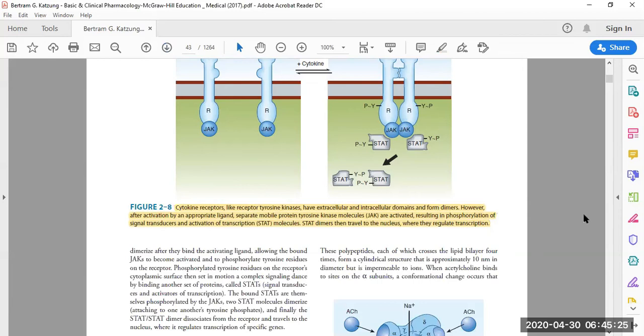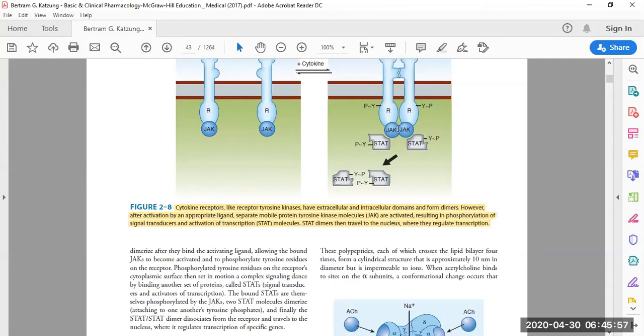They have mentioned here that cytokine receptors, like receptor tyrosine kinases, have extracellular and intracellular domains and form a dimer. However, after activation by an appropriate ligand, which could be erythropoietin or interferon, the separate mobile protein tyrosine kinase molecules are activated.